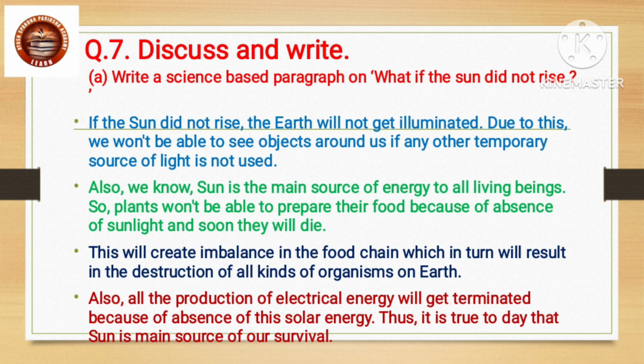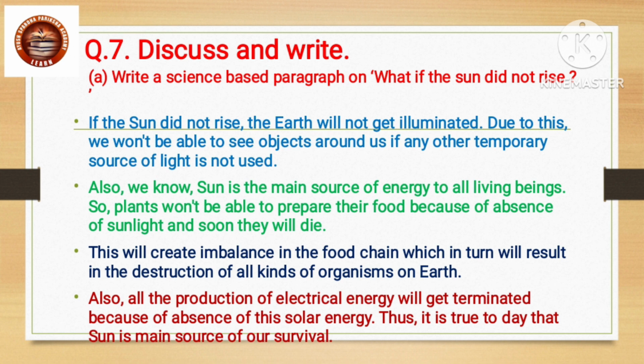Question 7. Discuss and write. Write a science-based paragraph on what if the sun did not rise. Answer. If the sun did not rise, the earth will not get illuminated. Due to this, we won't be able to see objects around us if any other temporary source of light is not used.